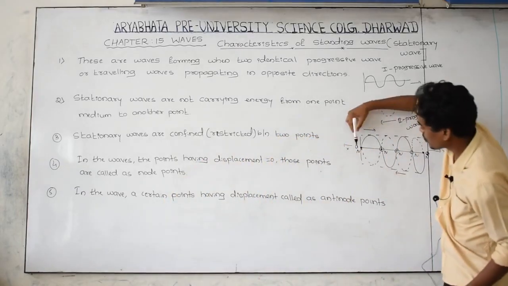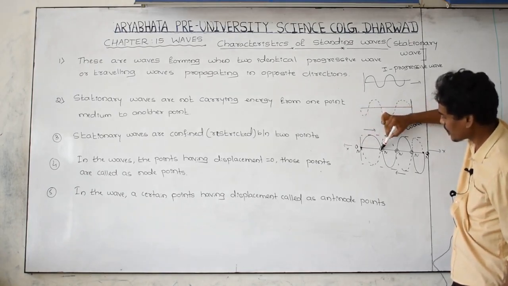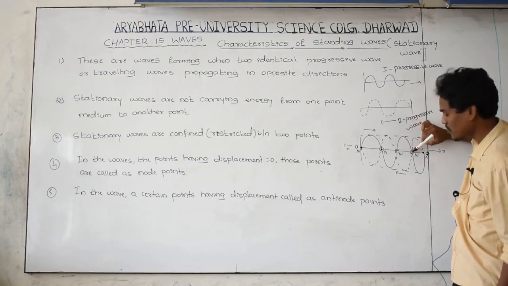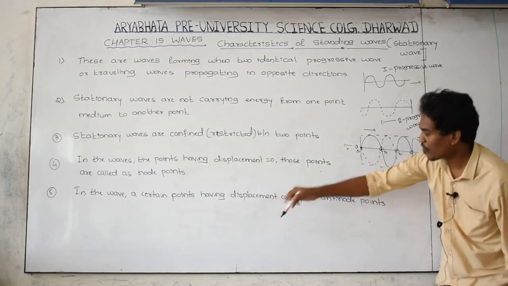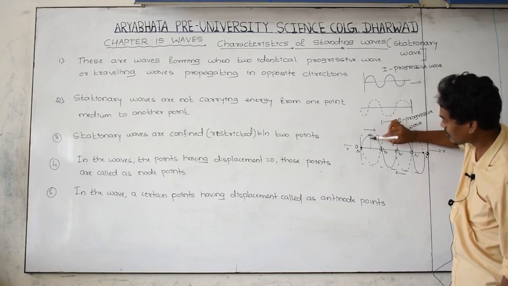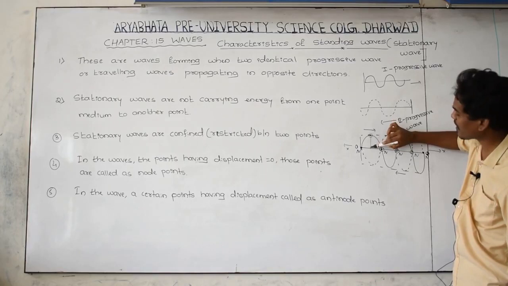If displacement is equal to 0, this point is called a node. Displacement is 0, this point is a node. Here 0 displacement, this point is a node. Here 0 displacement, this point is a node. But I am talking about antinodes. Let us see. From this point to this point, I am taking one point here. Is the displacement equal to 0? No, the displacement is maximum here.